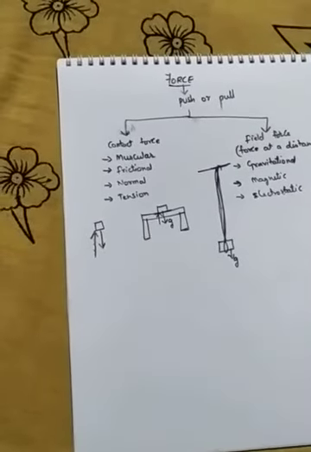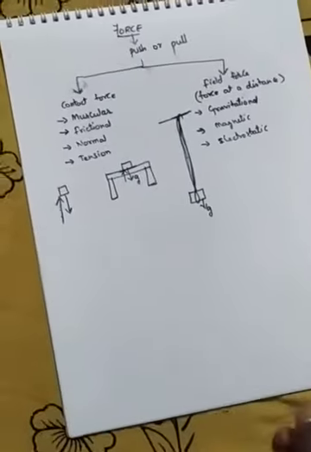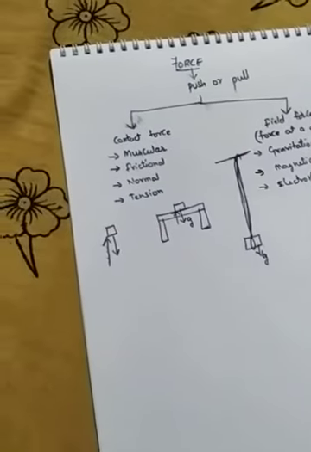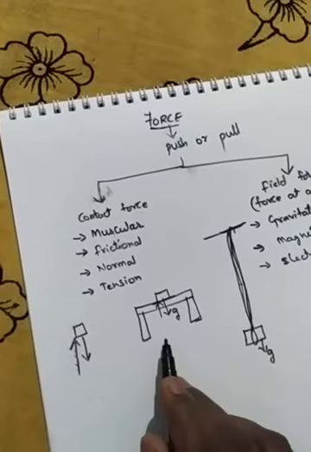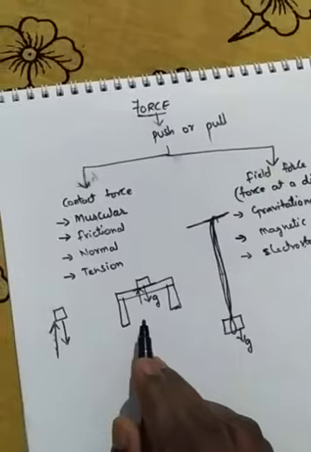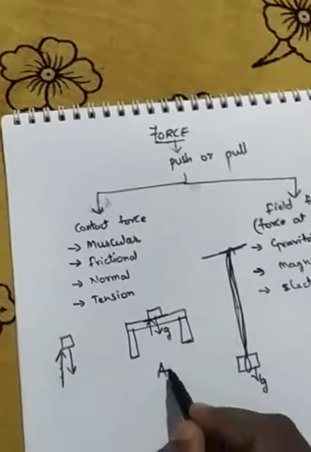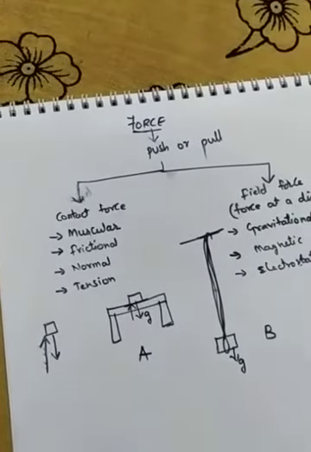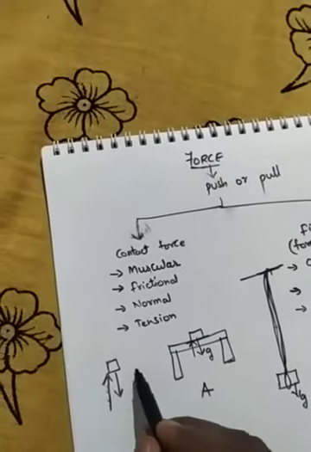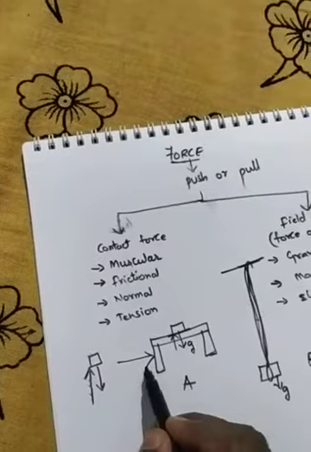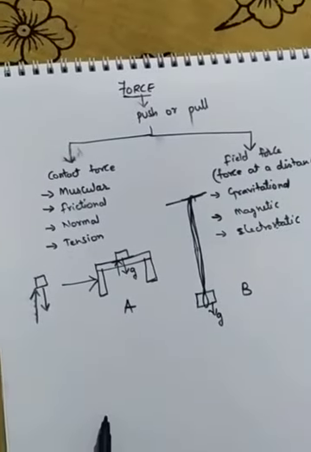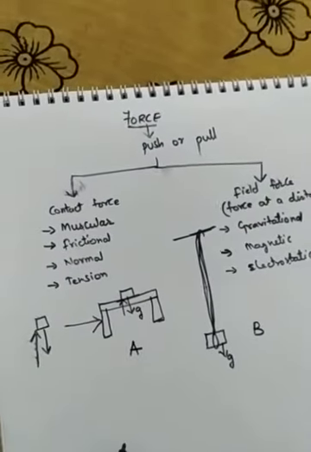Right, children? Now, the next, suppose I am taking this table. I want this table to move from here to here, from point A to point B. What will I do? I will start pushing this table from this side. Yes or no? Yes.